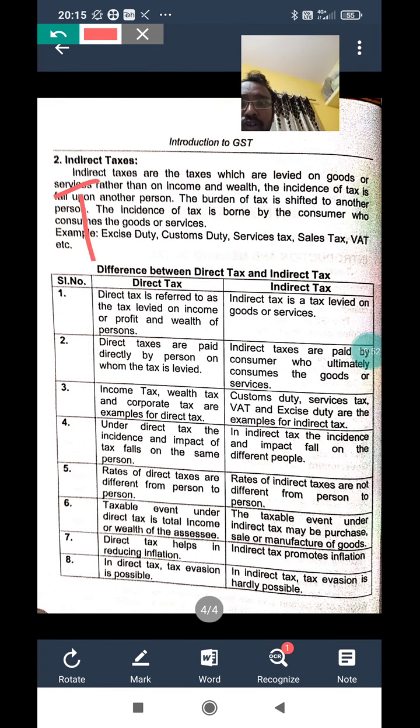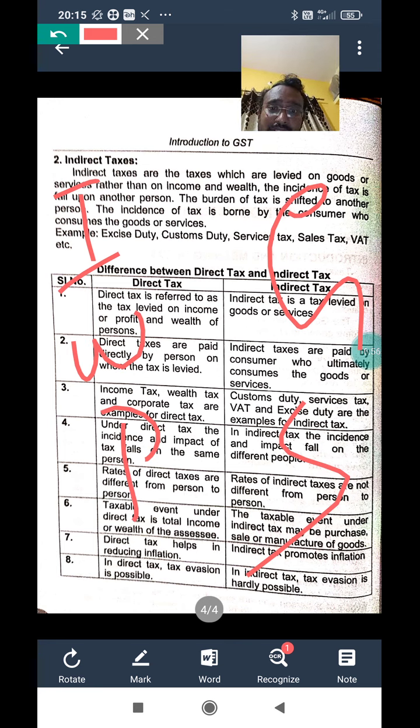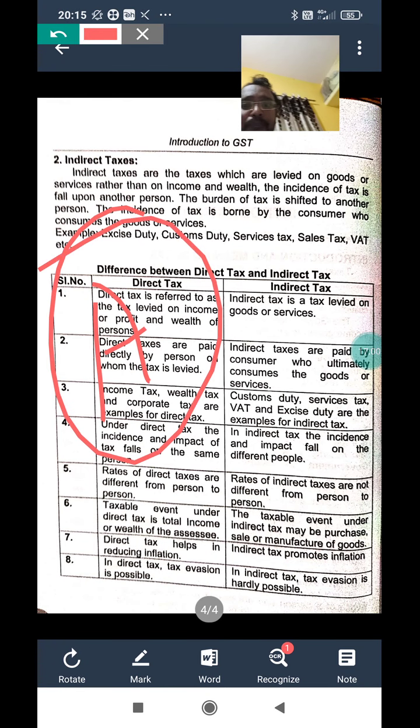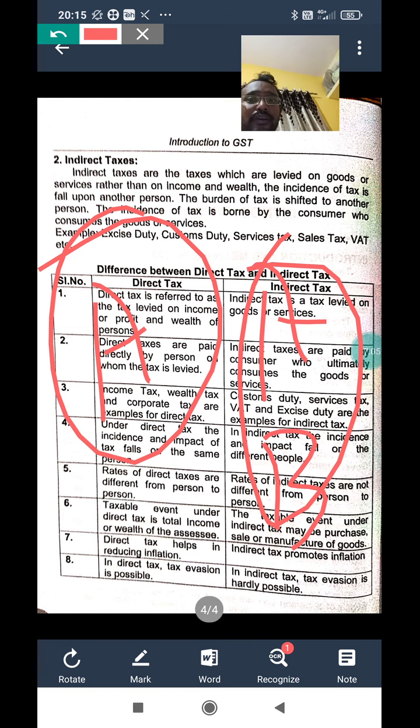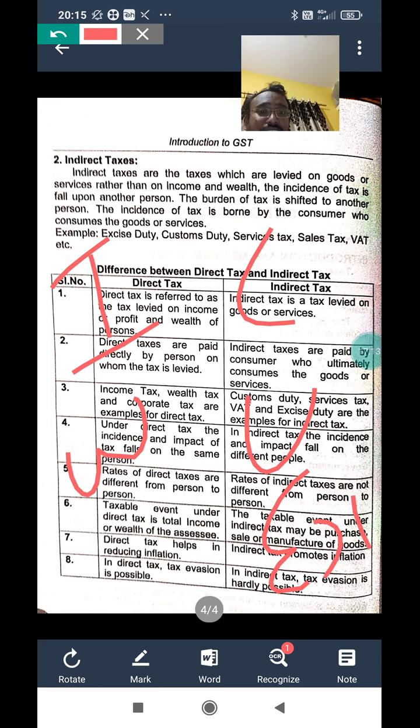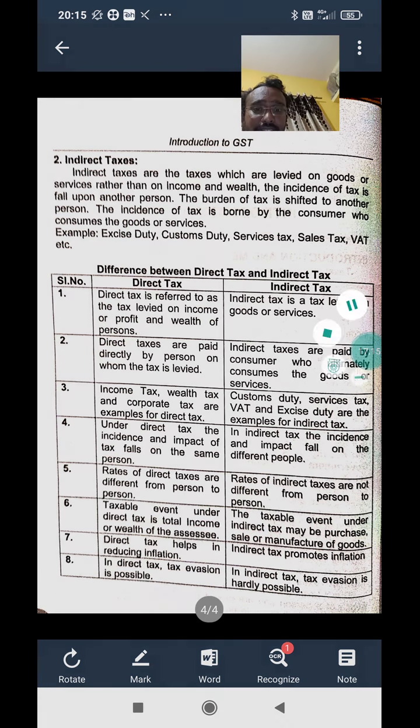Tax is imposed on income, wealth, profit; tax is imposed on goods and service. Tax burden on the same person is direct tax. Tax burden on a different person is indirect tax. So income tax and wealth tax are examples of direct tax. Customs, VAT, excise are examples of indirect tax.